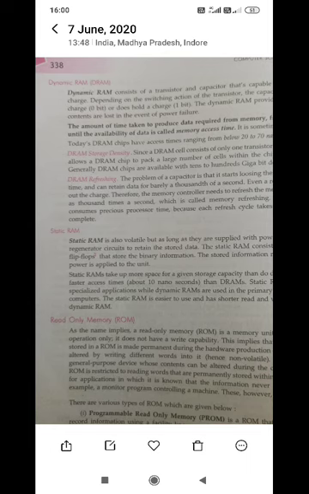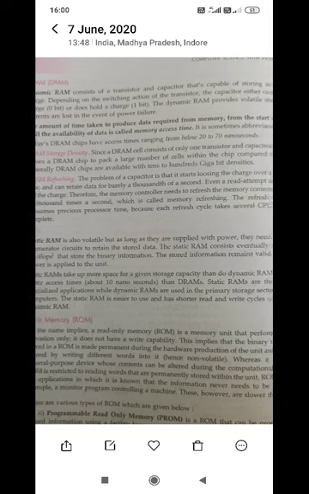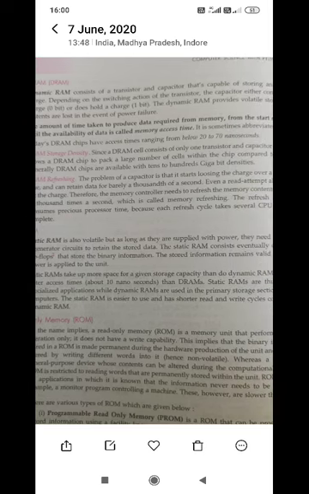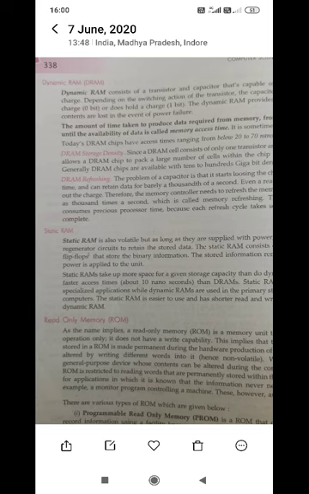It does not need refresh of the current. It means if the power is lost, the content of the memory will remain. That's why it is called non-volatile in nature. It is costlier than the dynamic RAM.